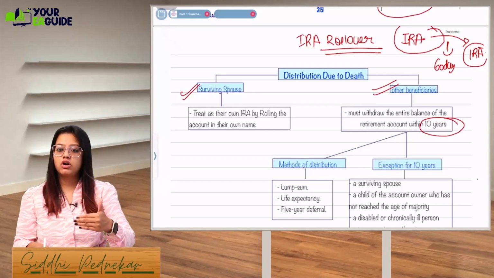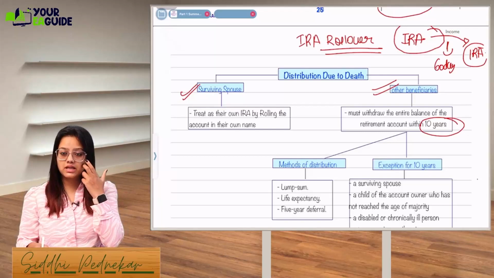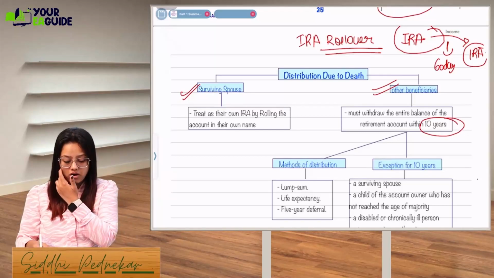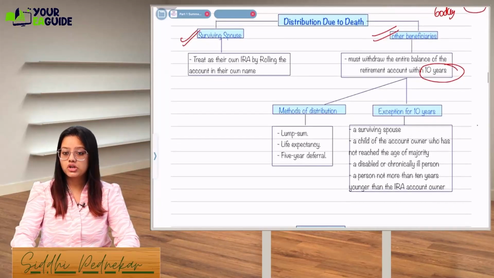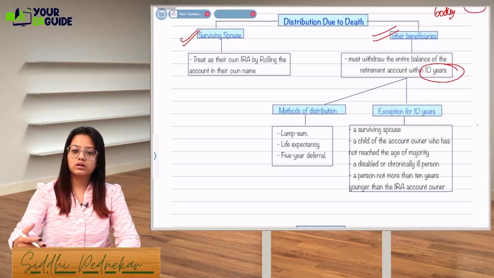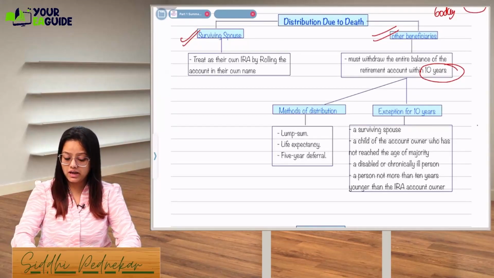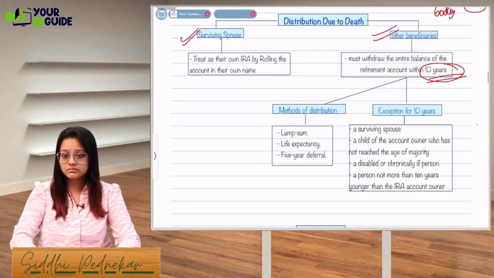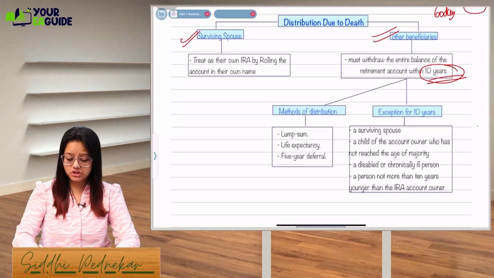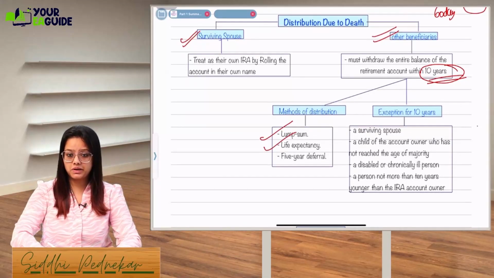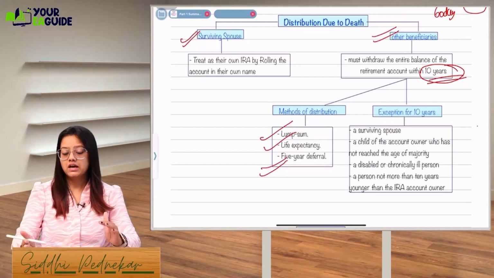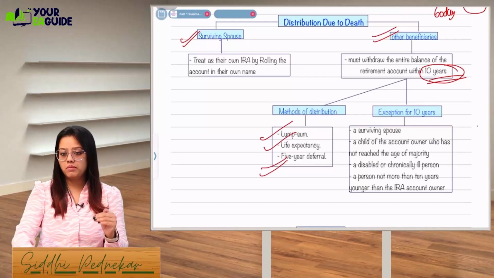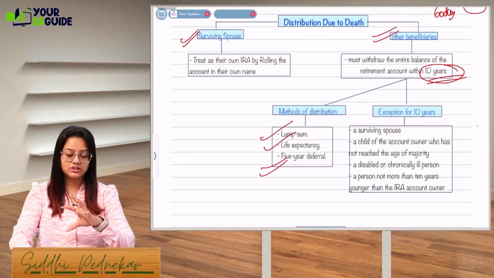They can withdraw it anytime within 10 years, either as a lump sum or they can have a distribution over a particular time interval, but that has to be less than 10 years. Okay, what is the method of distribution? You can take a lump sum, you can take a life expectancy, or a 5-year withdrawal deferral. 5-year deferral means you deposit the whole amount into a 5-year deposit. I'll just take one example.